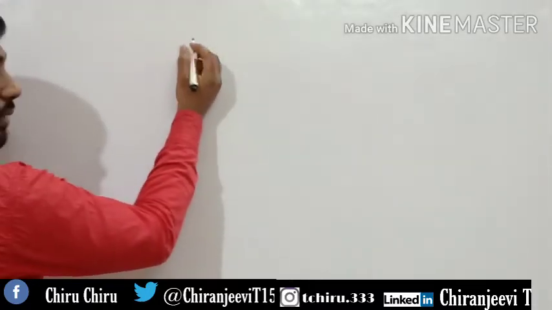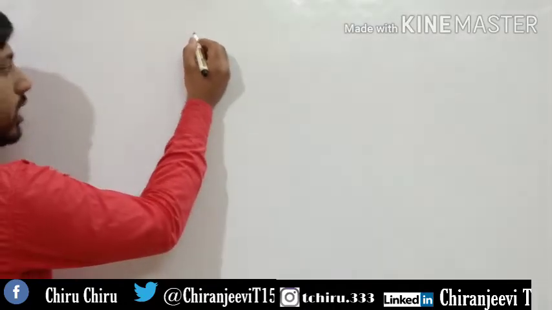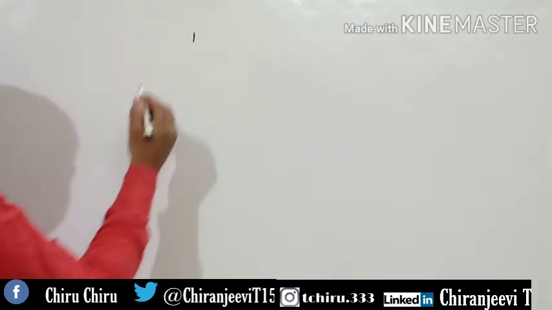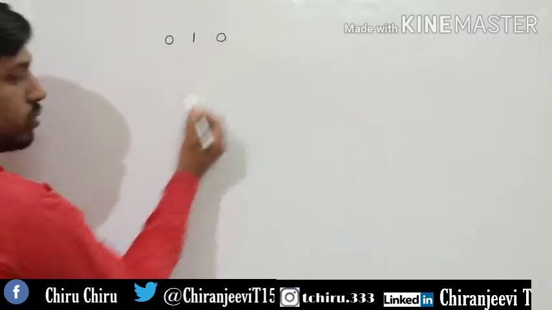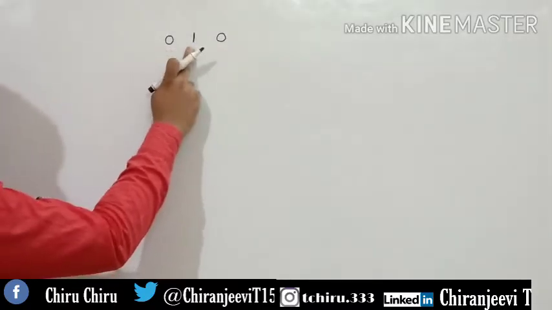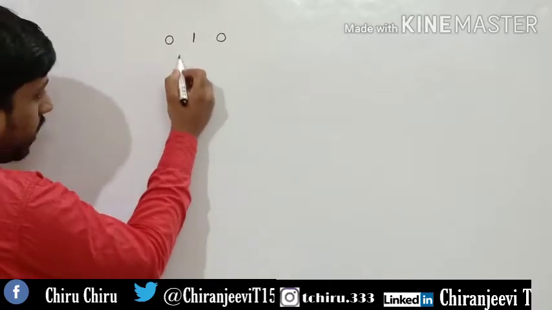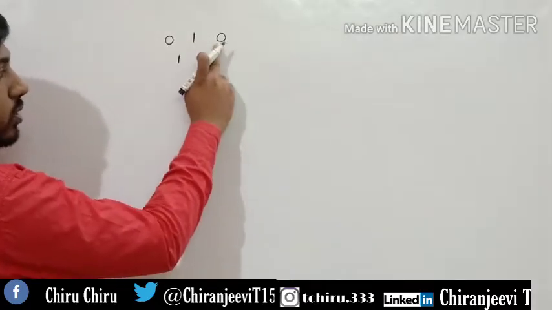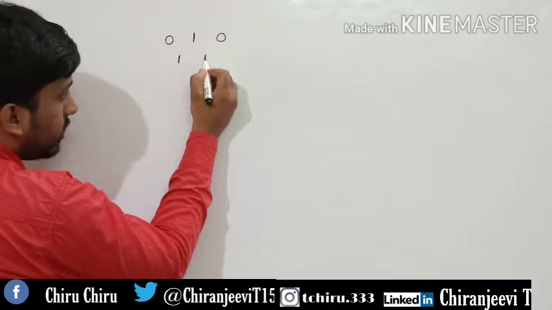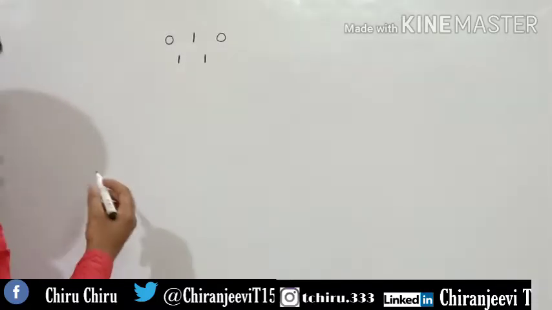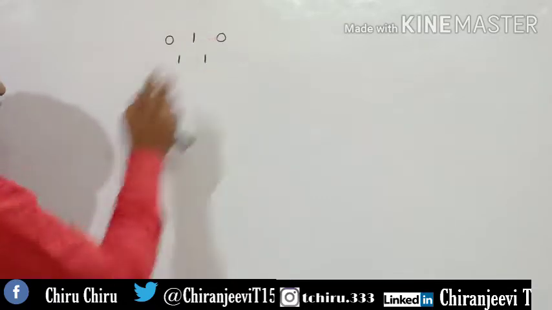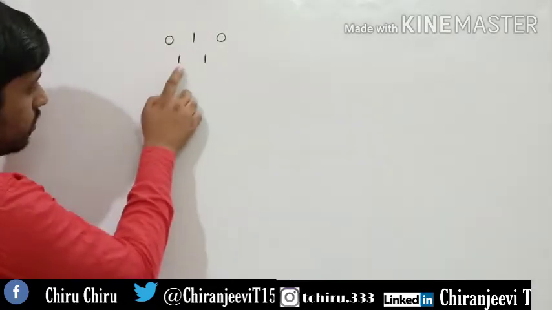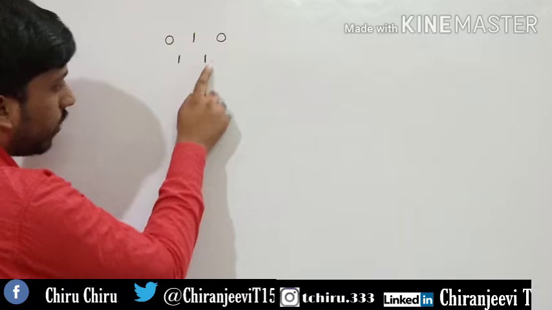Now, what I am going to do, I am going to take 1. Just beside this I am going to put 2 zeros. What is 0 plus 1? It is 1. What is 1 plus 0? It is 1. This way we are going to write the Pascal's triangle. I have taken 1, and beside that I have put 2 zeros. So 0 plus 1, 1, and 1 plus 0, 1.